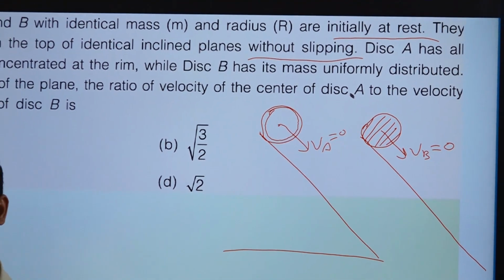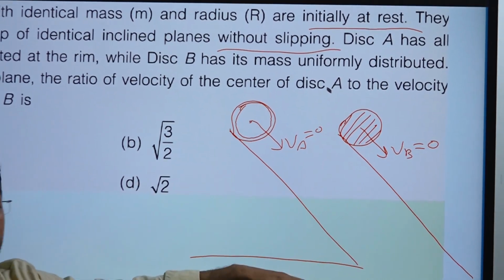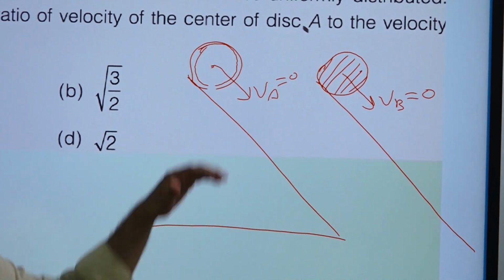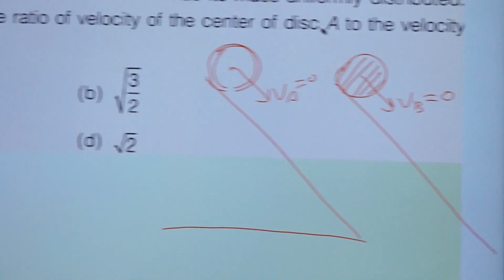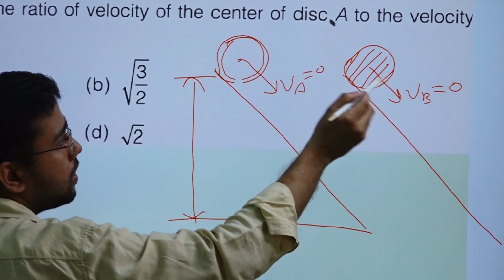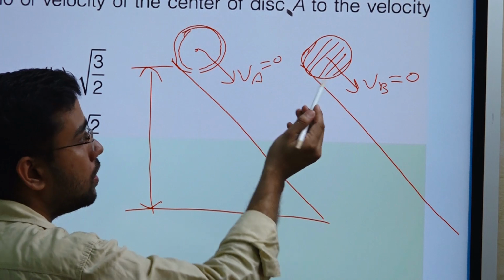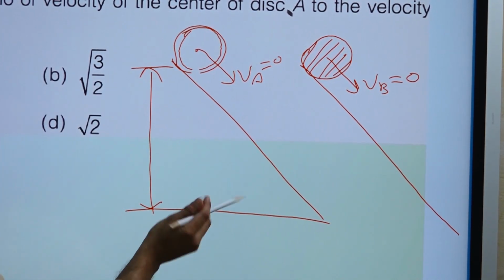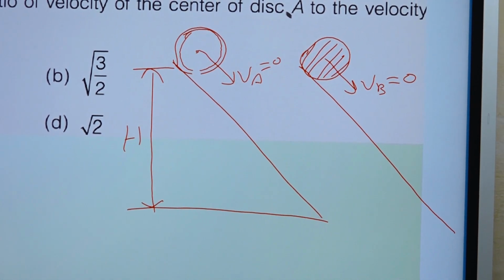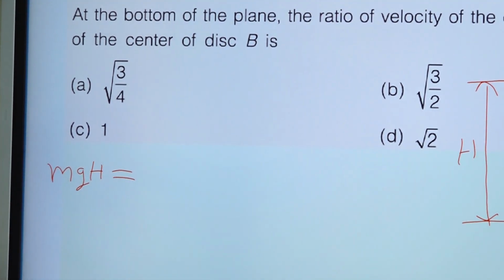Here we are going to use the energy principle. Why are we using the energy principle? Because energy will be conserved between top and bottom, right? At the top the energy will be something and at the bottom the energy will be something. So what is the energy at the top? At the top the energy is because of the height, because both the rim and the disc have zero velocity, so both have zero kinetic energy, but they are at height h, so they will have mgh as potential energy, right?